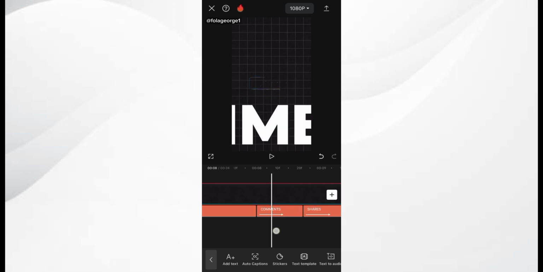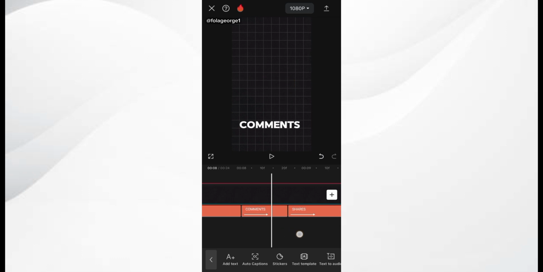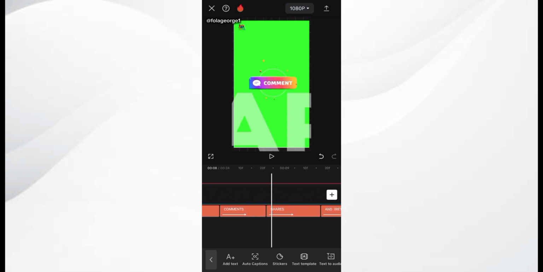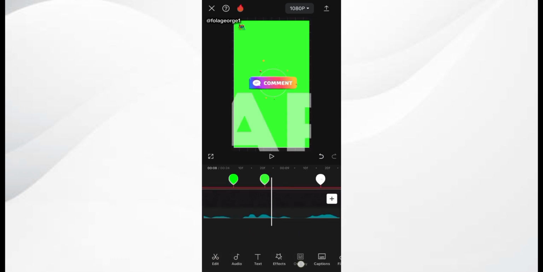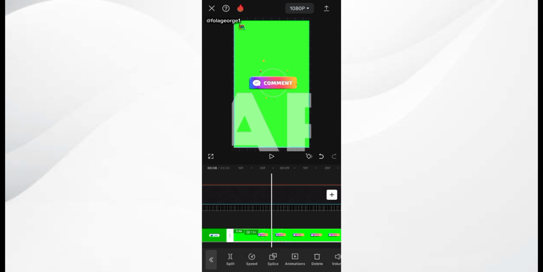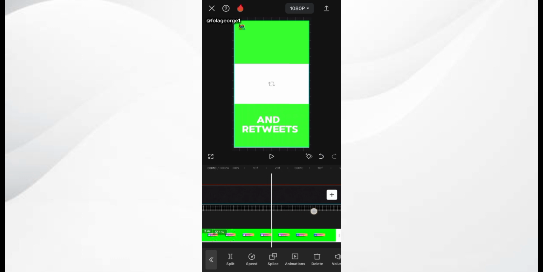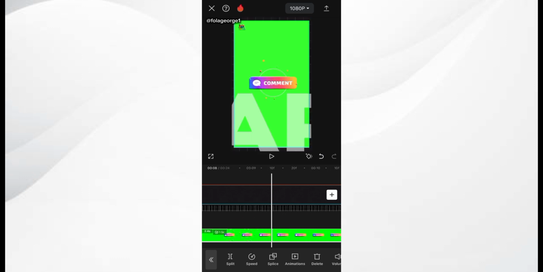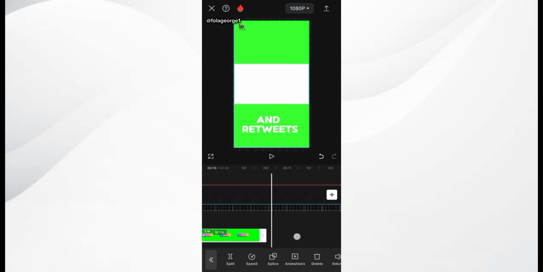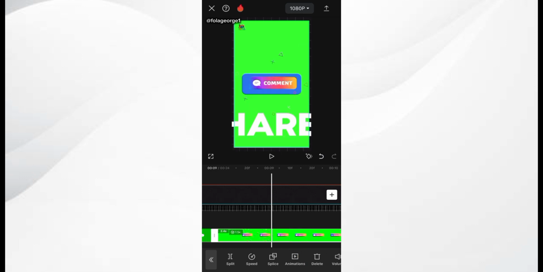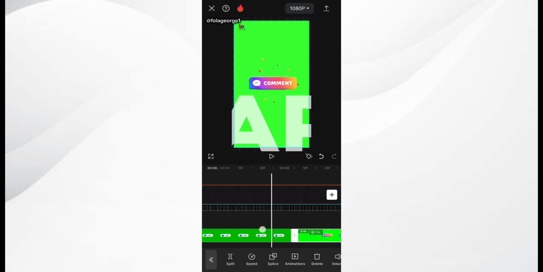After placing our comment animation, we then move on to placing our shares animation. So you go to overlay, click on overlay, and you click on the shares animation. So I have my share animation right down below. What I'm going to do now is remove the green screen from my shares animation. This right here is the comment animation.